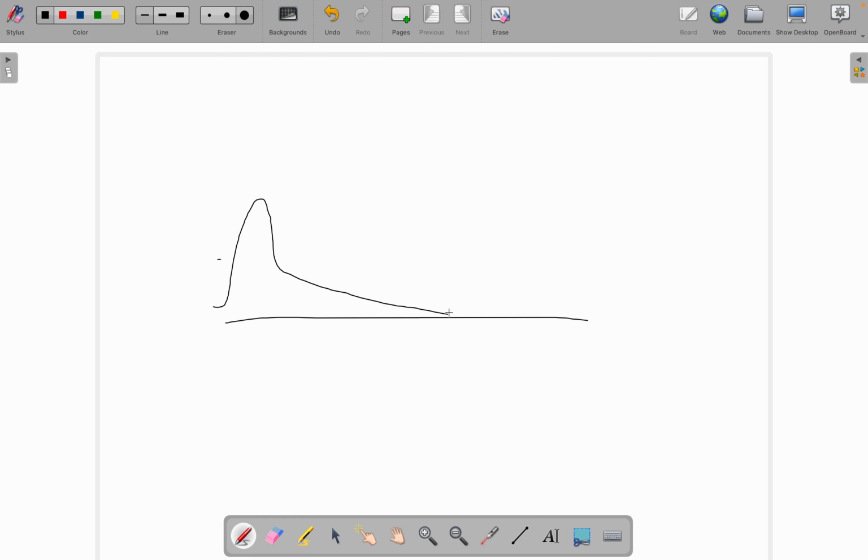What the central limit theorem says is, suppose this is 5,000 samples, and every time I take 100 samples from here, take the mean of those 100 samples, and then plot the means as a graph, then it will be a normal distribution. That is what the central limit theorem says.